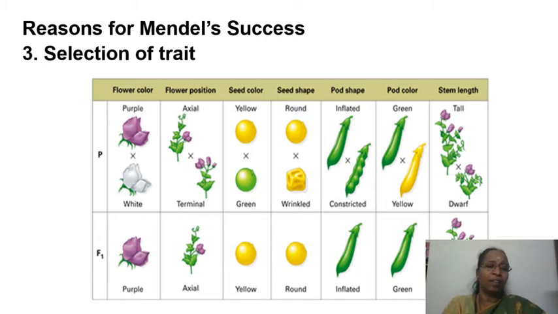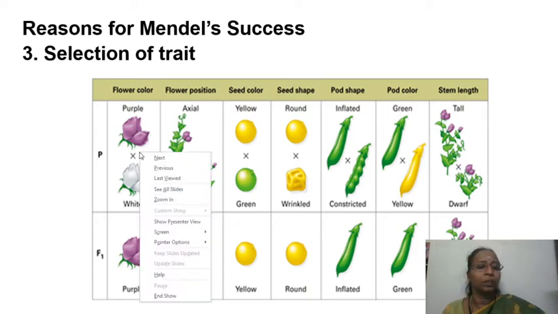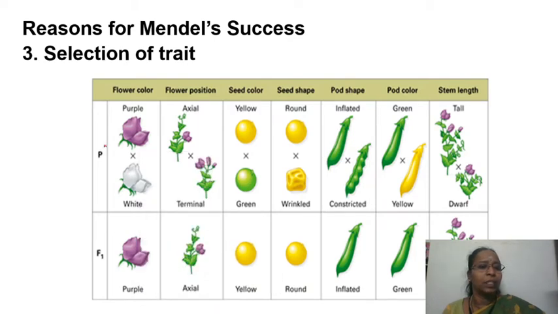And the traits that were selected by Mendel are listed here in this table: flower color, flower position, seed color, seed shape, pod color, and stem length. Of this, P denotes the parent, and this is the parent. This purple color, whatever character is expressed in F1, is going to be the dominant character. So this purple flower is a dominant one because that is expressed in F1, whereas white is a recessive one. Since it is not expressed in F1, we will call this a recessive one.